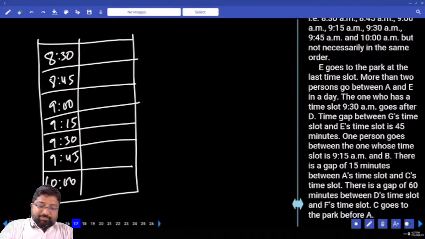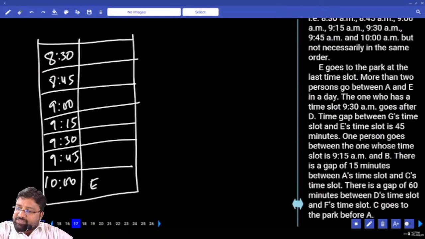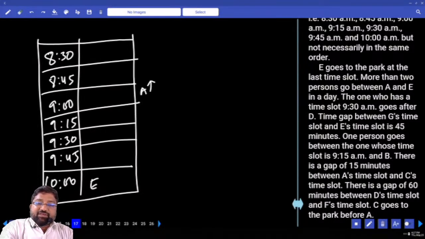He goes to the park at the last time slot. More than 2 persons go between A and E. More than 2 persons, so you have to start from 3. This is the position of A and he can further go towards top also. Right? Next entity.